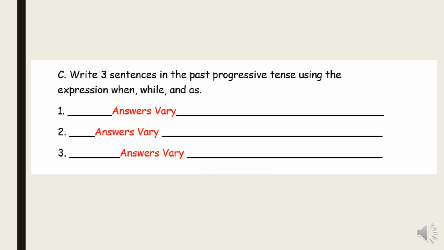In this exercise, you have to use when, while, and as, each in a sentence using the past progressive tense. Of course, answers vary here. Everyone is going to write a certain answer. If we want to use when, I can say when I was having a bath, the door knocked. If I want to use while, the teacher was explaining a new lesson, the supervisor knocked the door. As I was studying for the exams, my friend visited me.